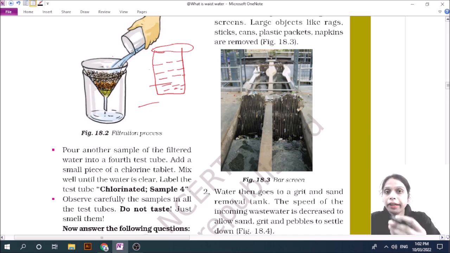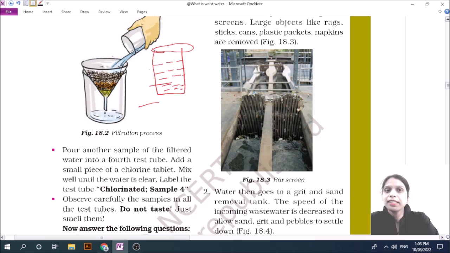Actually, you get the aerator from aquariums, and these aerators we attach with the test tube and leave that for 1 day.